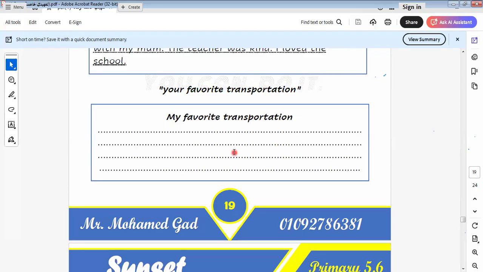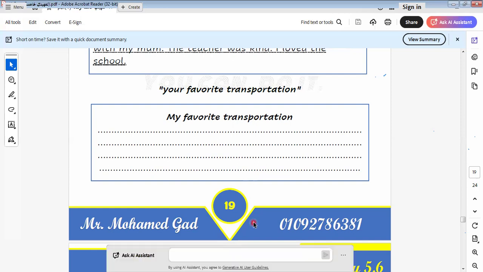When I fly by plane, I see all the world, and the plane is a comfortable means of transport, and easy. I relax when I go from one country to another country.